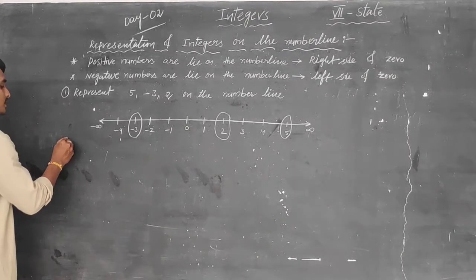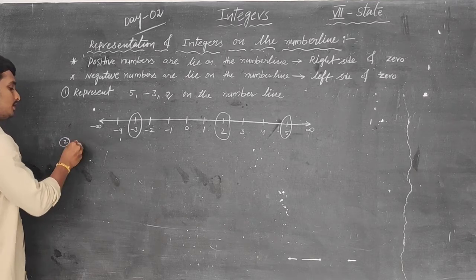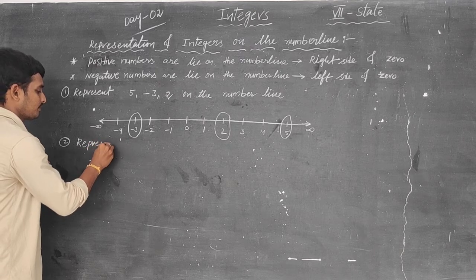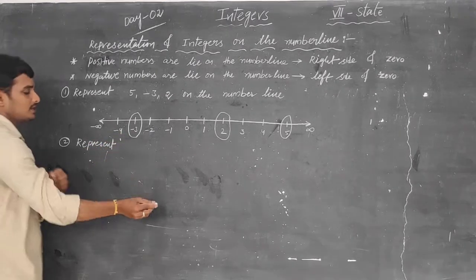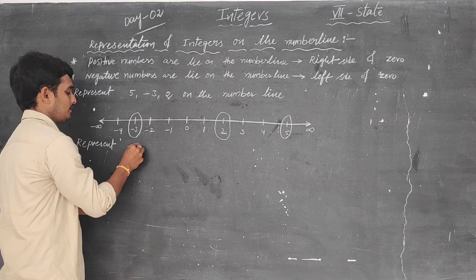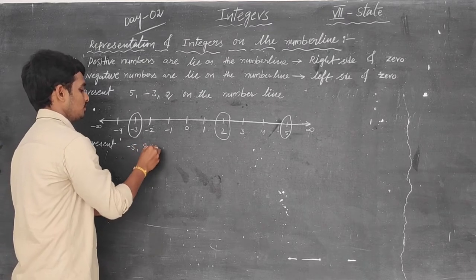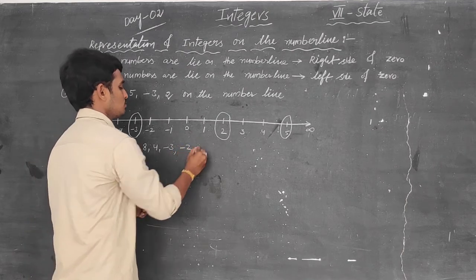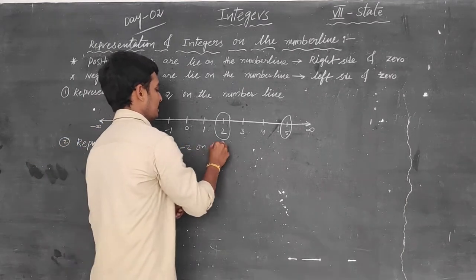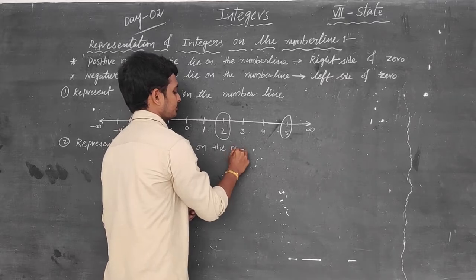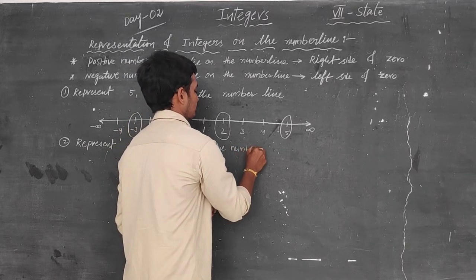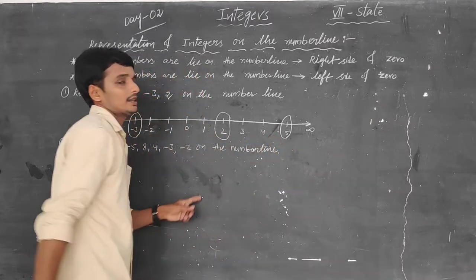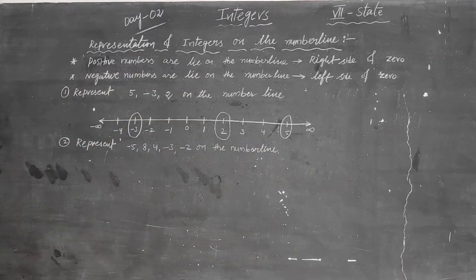For example, in the second question, we will write one more thing, that is: represent minus 5, 8, 4, minus 3, minus 2 on the number line. Can you do this problem?